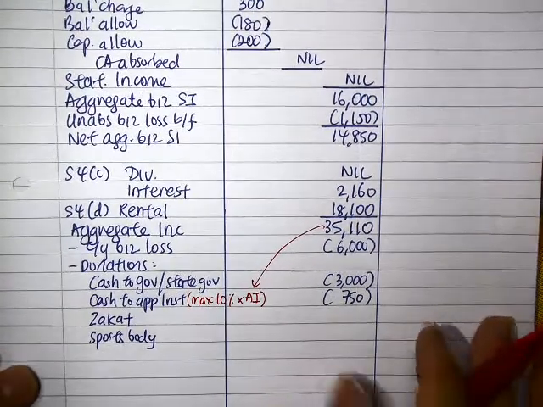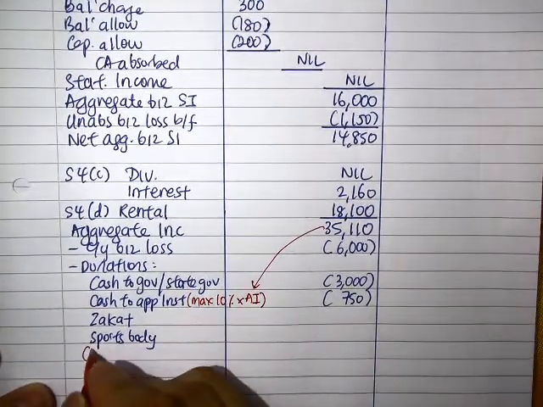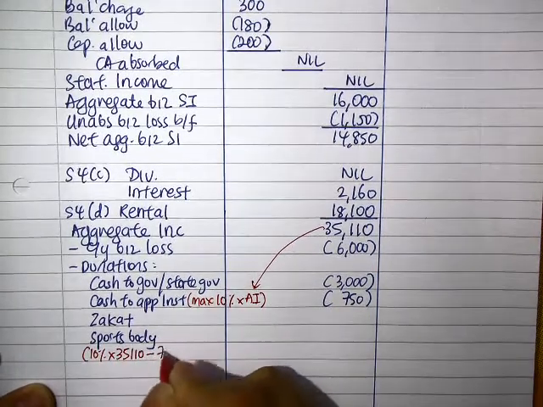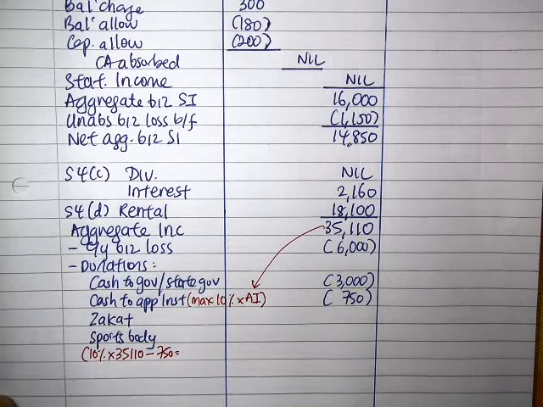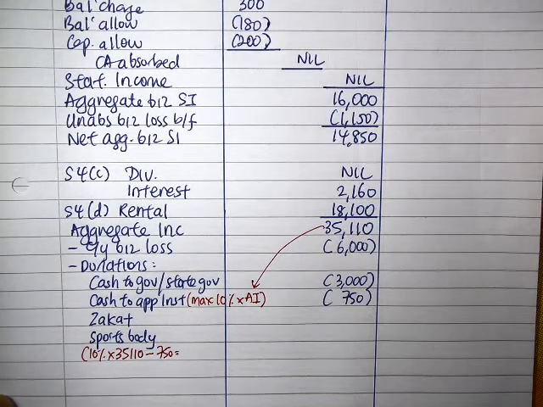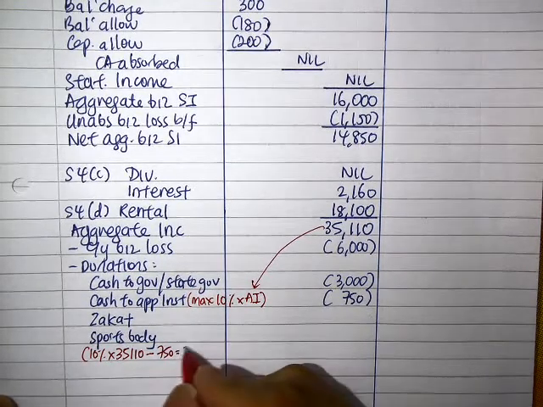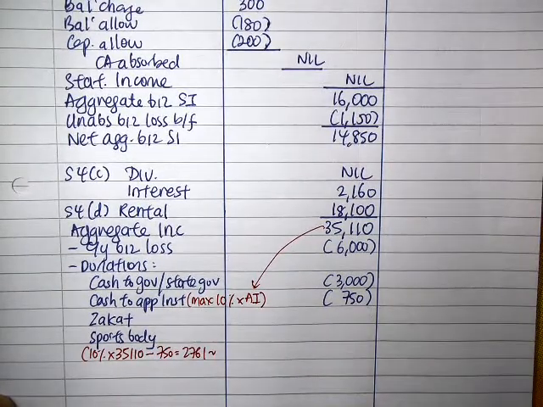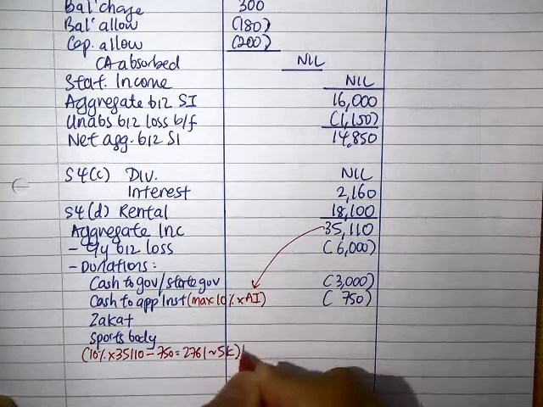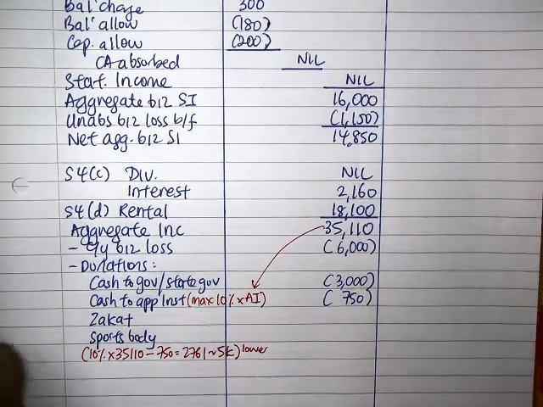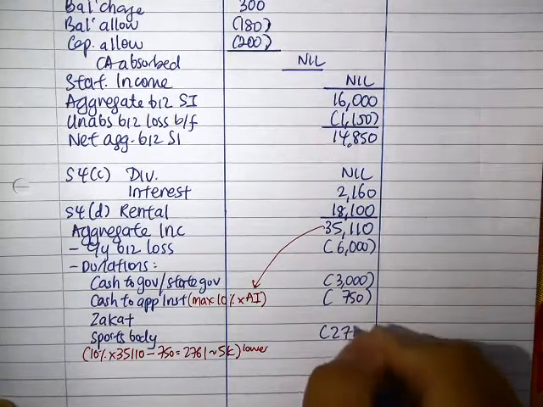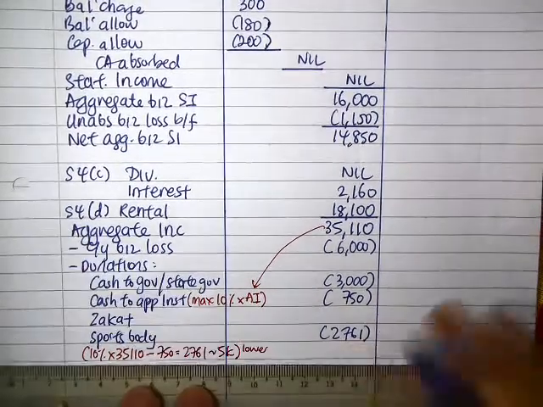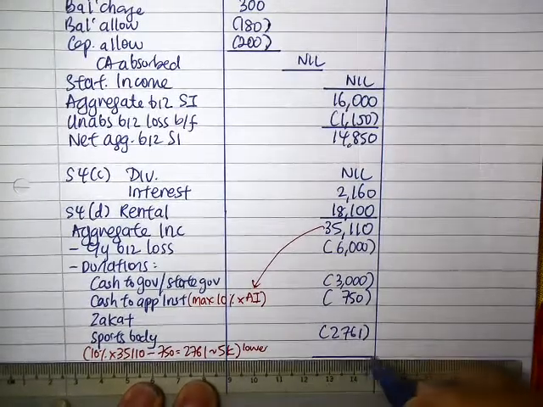Alright, so the formula is to take 10% of 35,110 minus 750, which is 2,761, and compare it with the 5,000, and you're going to claim the lower, so it is 2,761. That's what you're going to get. Right guys, that's it. All donations are here.